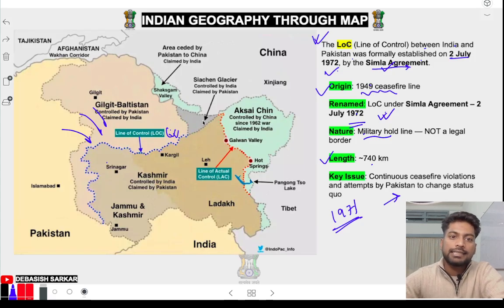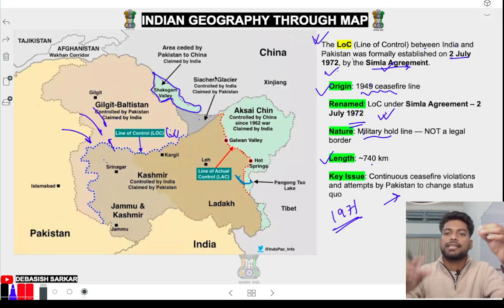See the locations first. This is India, this is LOC. After LOC you will get POK. Now see the places in POK. You can see an important place called Saksam Valley. And why is Saksam Valley important now? Saksam Valley is in POK, Pakistan occupied Kashmir. But why is it in news or why is it important?